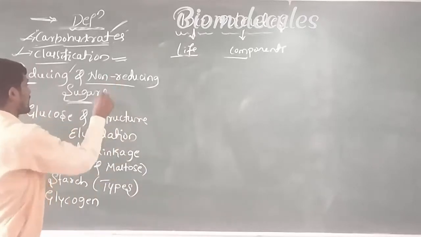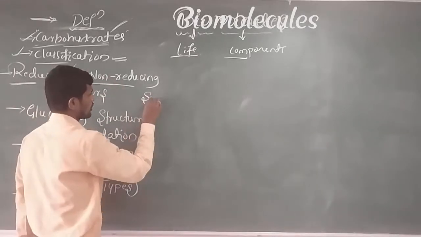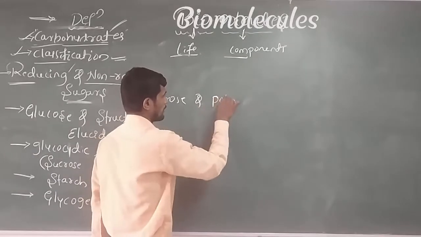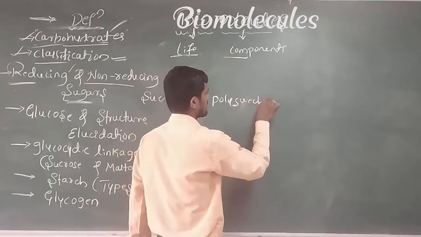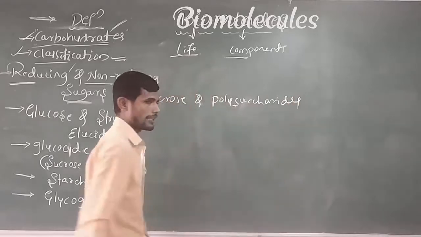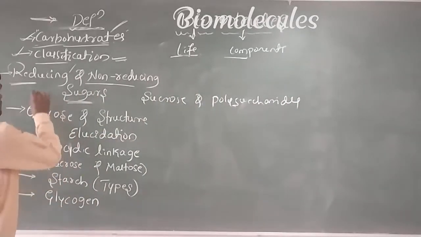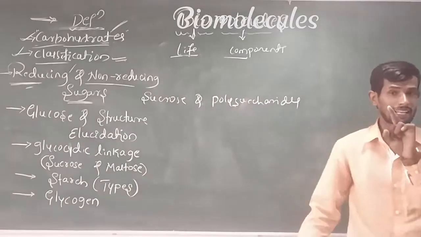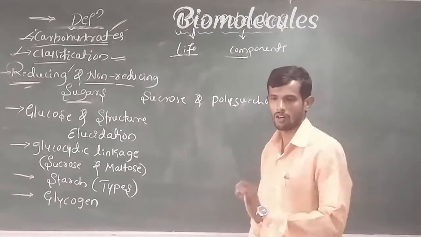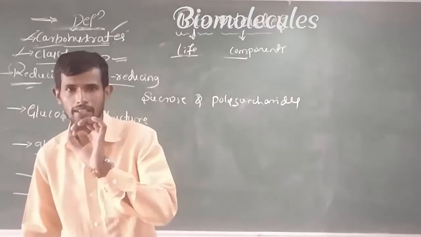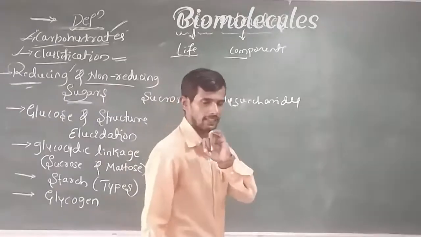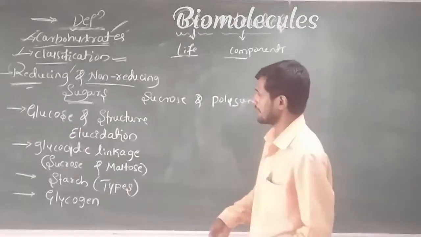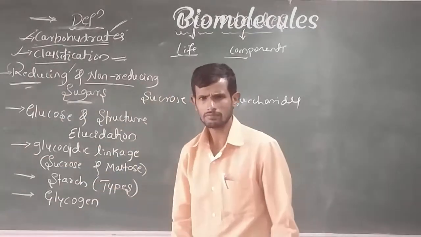The best examples for non-reducing sugars are sucrose and all polysaccharides. And what about examples for reducing sugars? Remember, all monosaccharides are reducing sugars, and disaccharides also act as reducing sugars, except sucrose.